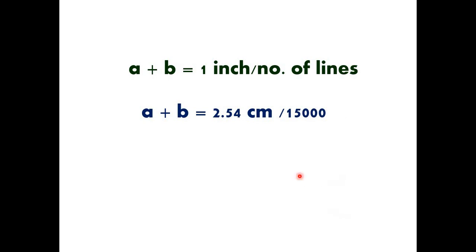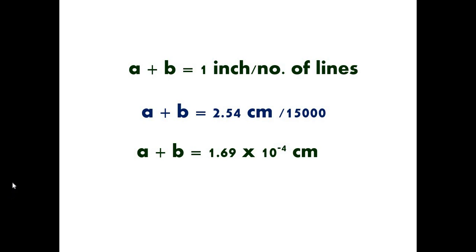16.93. The value is A plus B is equal to 1.69 into 10 to the power minus 4 centimeter, because the factors are provided in centimeter. So A plus B is nothing but the grating constant that you have to use in our next practical, and that one should know with respect to each and every grating.